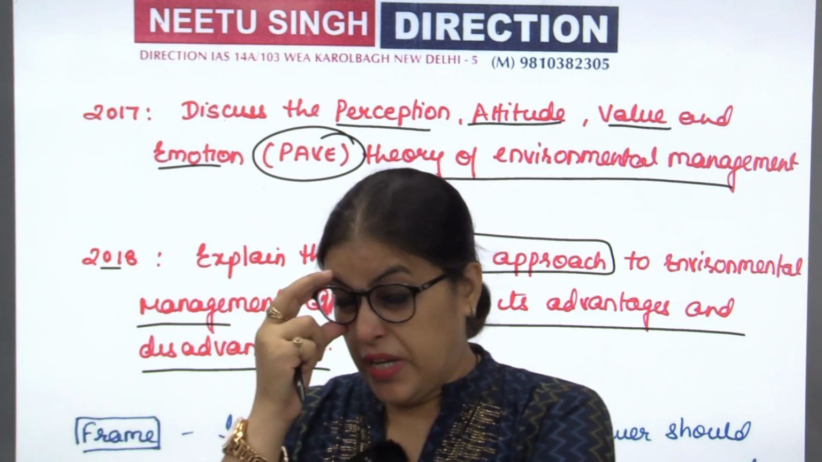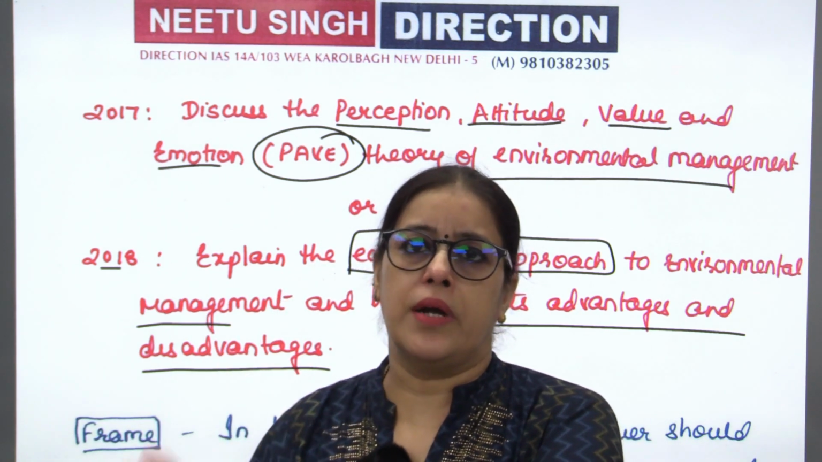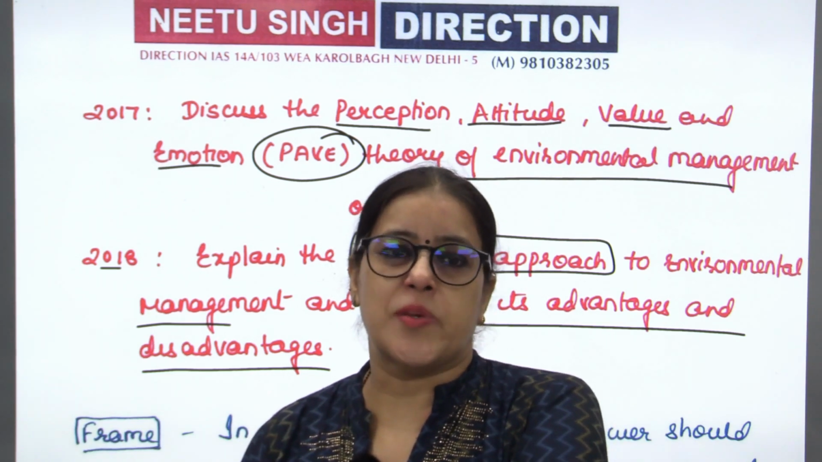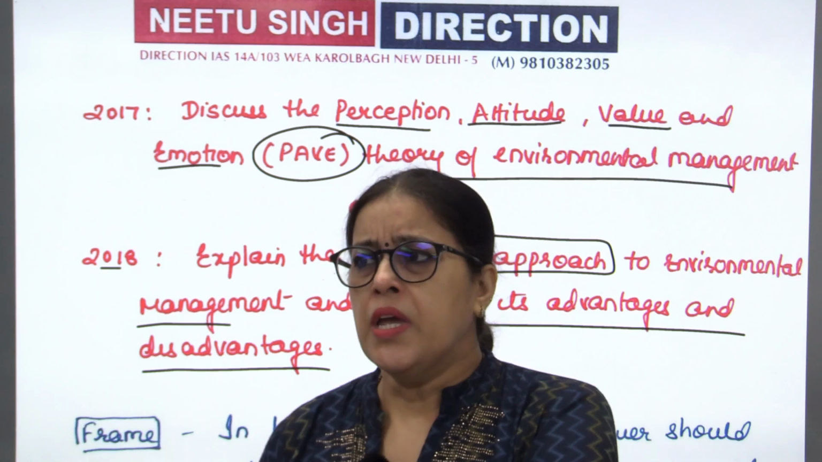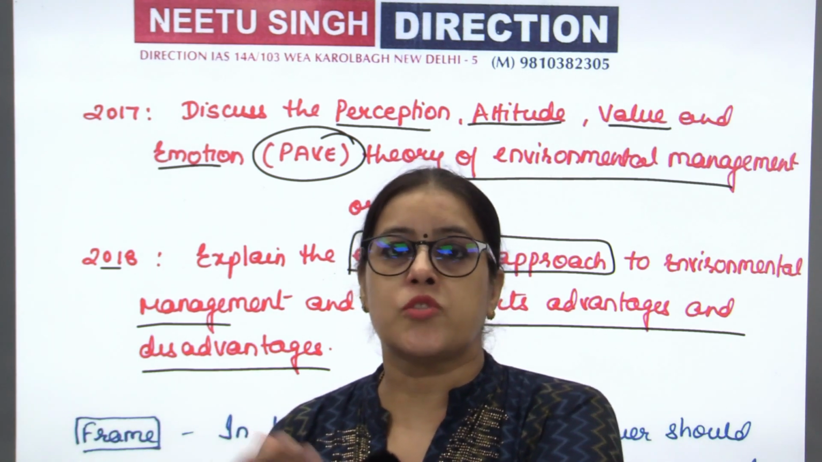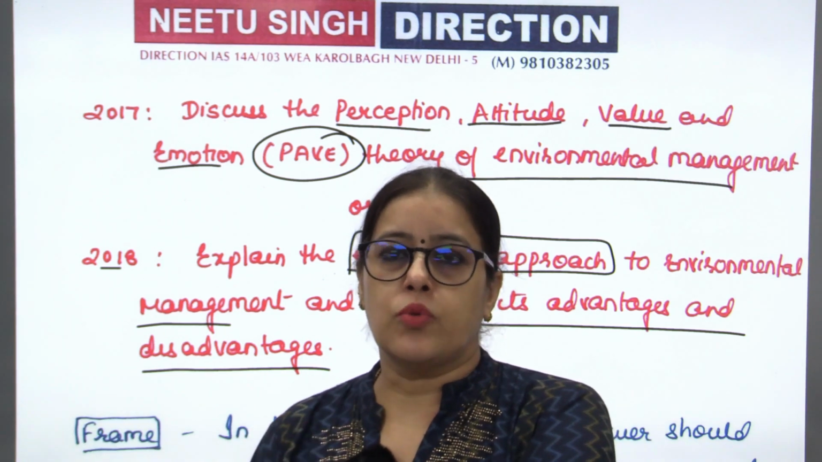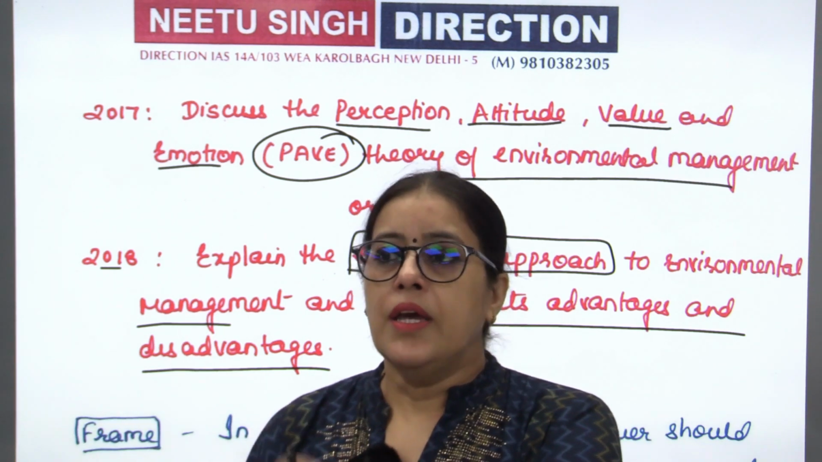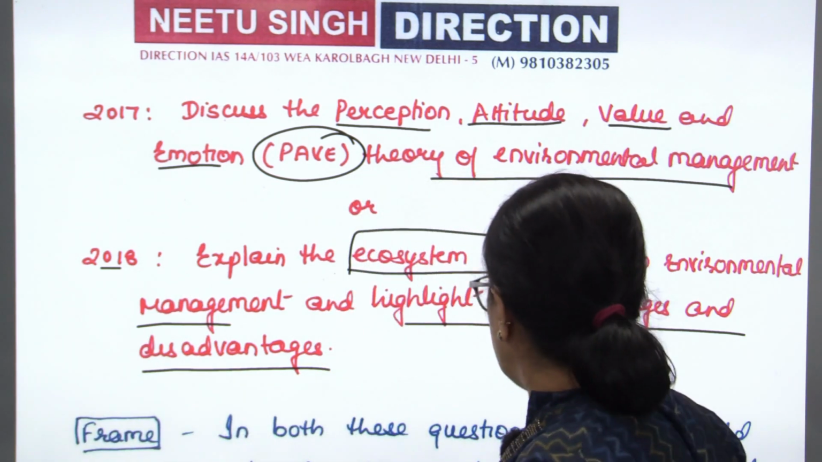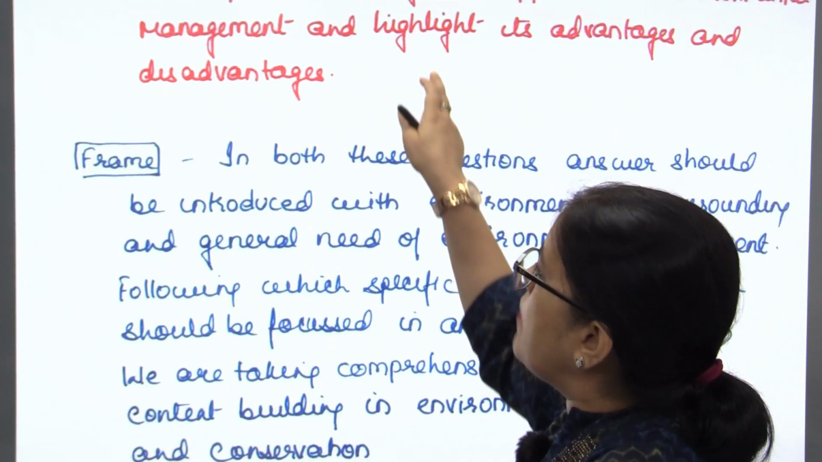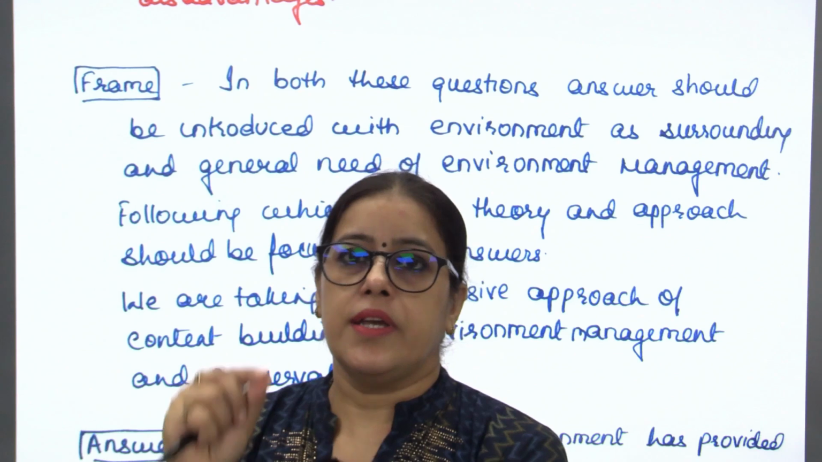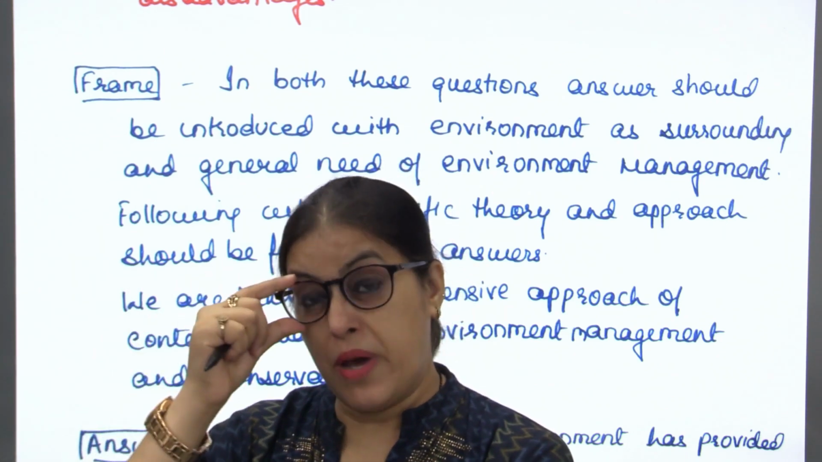Of course, in this 2018 question, I have got to write about advantages and disadvantages specifically. I don't find that specified in the 2017 question. But whenever I am talking about something of environment management, I need to talk about whether it is functioning well or not. You have to take into consideration its functioning profile, as to whether it is doing justice to what we are targeting. In both these questions, my frame of the answer should be that I must start my answer with what is the requirement of environment management.